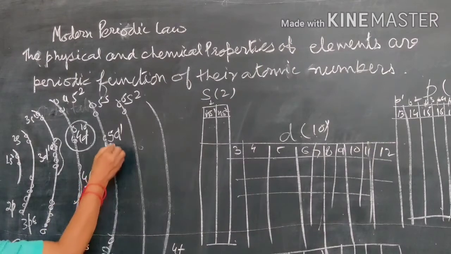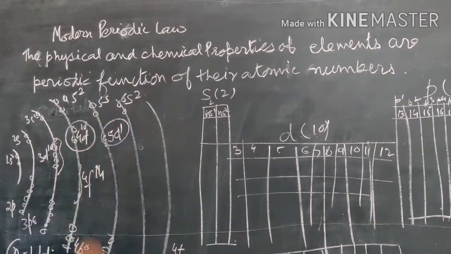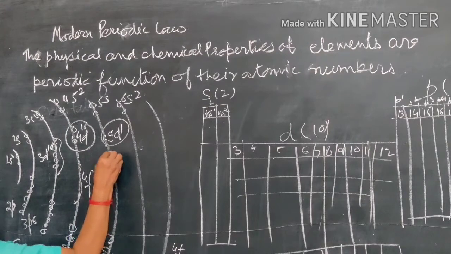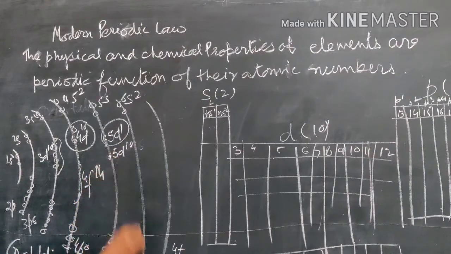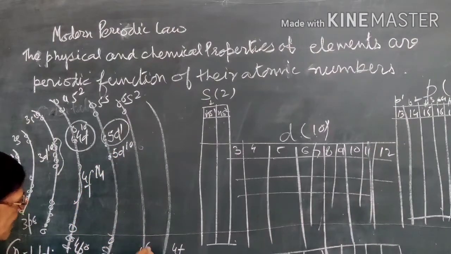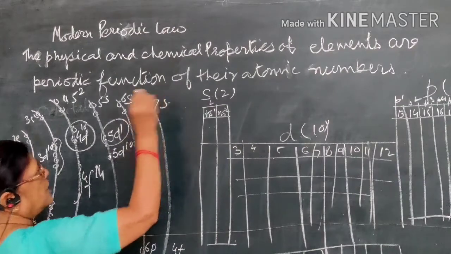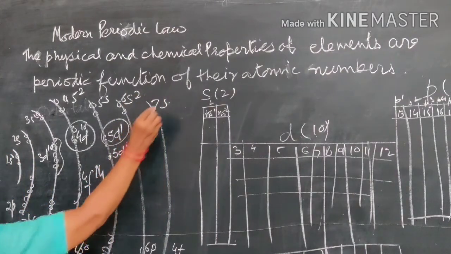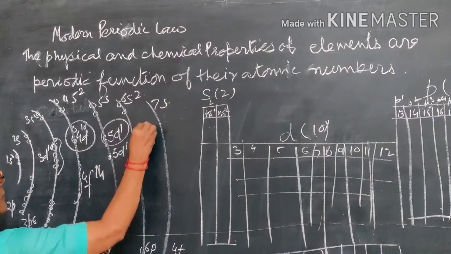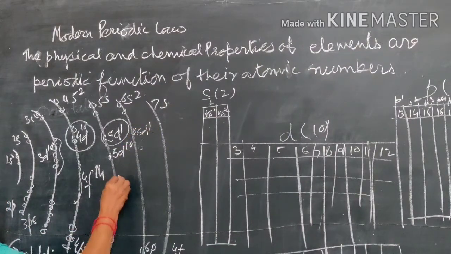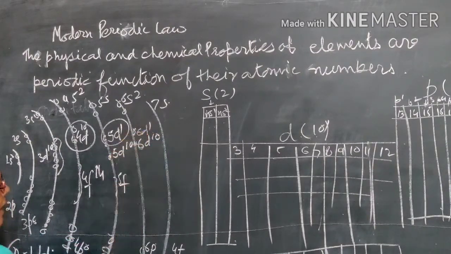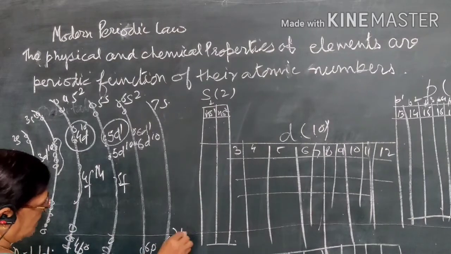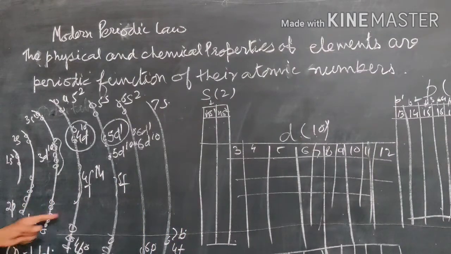And after filling of these electrons, the element continues with 5d1. Then the remaining 13 electrons will be filled in the 5d10. And again afterward there is the filling of 6p orbital, and then the 7s will start. After filling of 7s, there is the filling of 6d1. Then after again there is the filling of 6d10, and then the 7p will start. So this is the electronic configuration on the basis of the different shells.